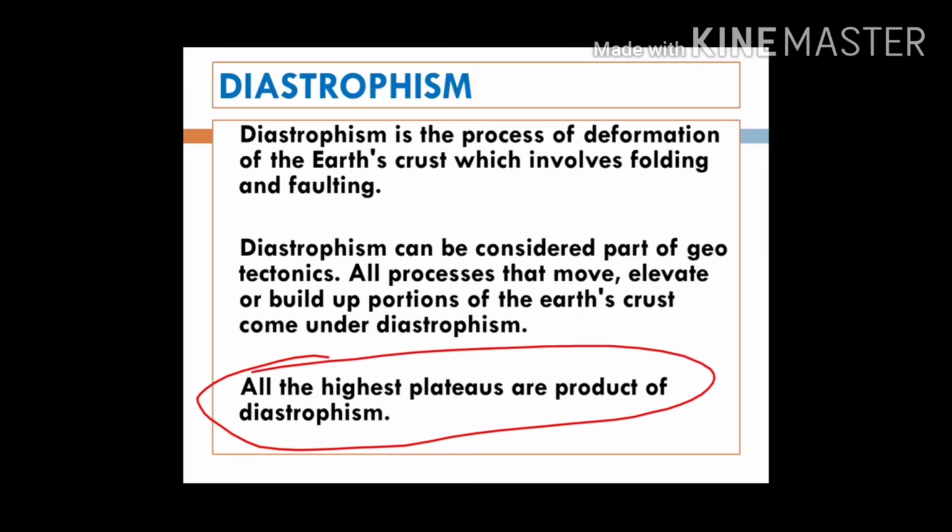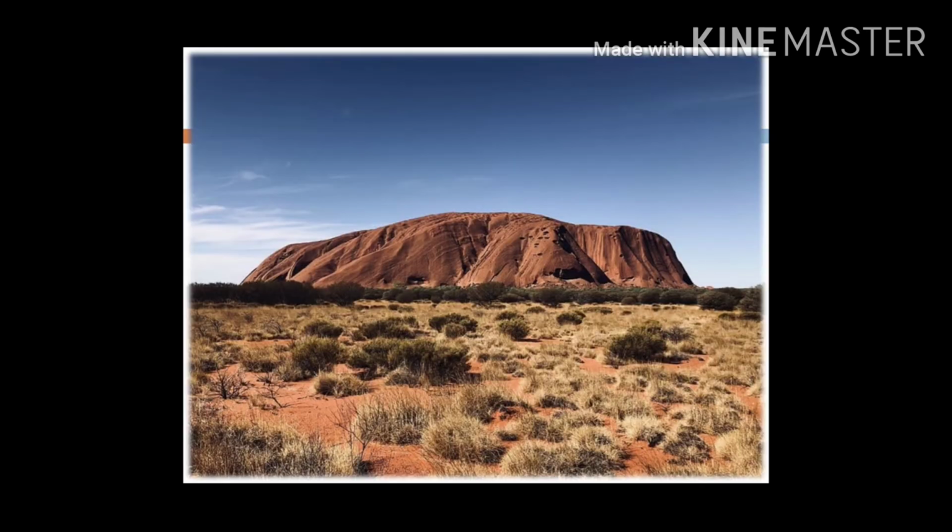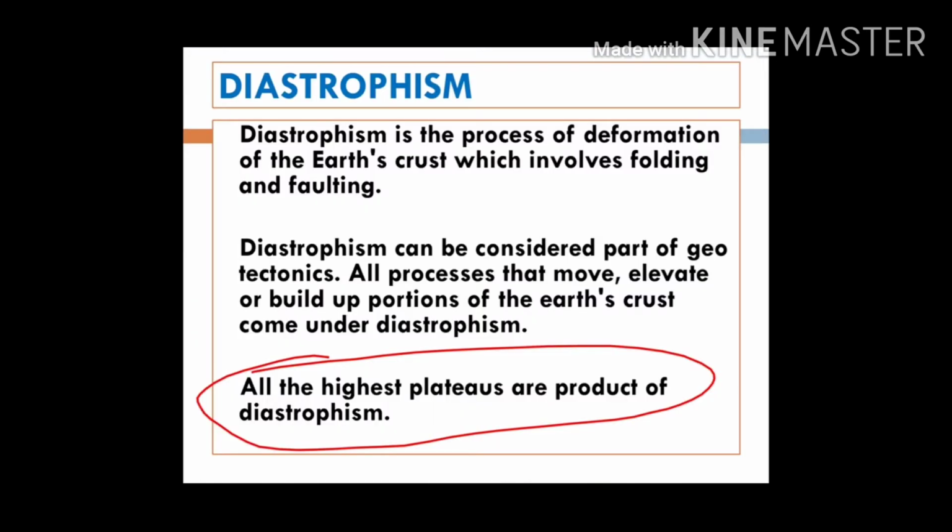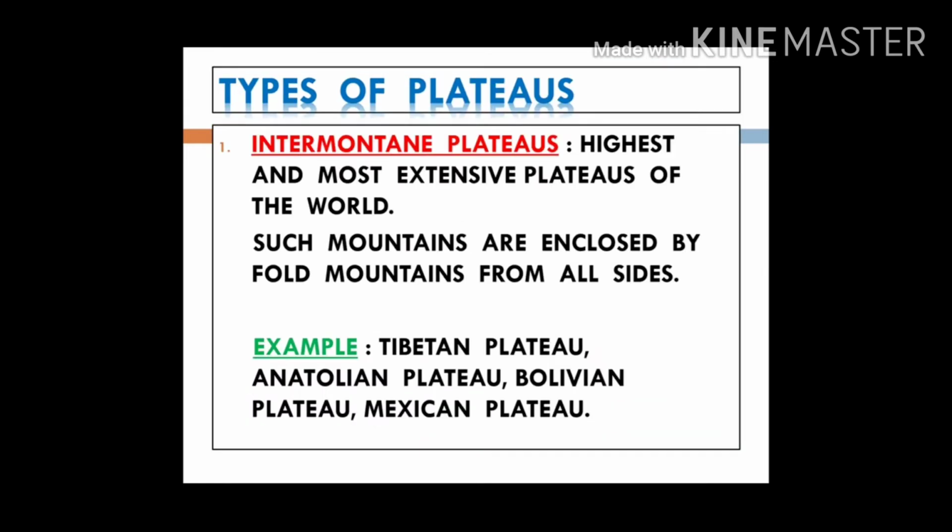So diastrophism is a very important process. It's a general process for the formation of major landforms on the earth. And as we are learning about plateaus, this process is also responsible for the formation of plateaus. So two types of plateaus, we have already known the names, intermontane and volcanic. So let's start with the intermontane plateau.